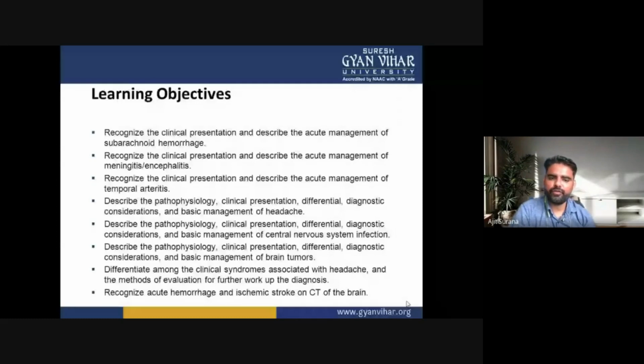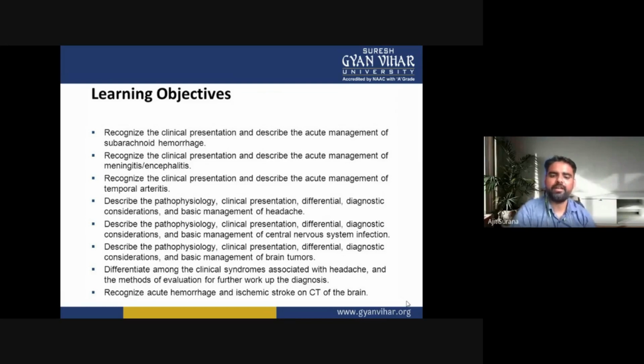Describe the pathophysiology, how the disease may come about, its pathology, its clinical presentation or clinical features, differentials and diagnostic consideration, how we can diagnose the patient, and basic management of headache. Describe the pathophysiology, clinical presentation, differential diagnostic consideration, and basic management of central nervous system infection. Describe the pathophysiology, clinical features, differential diagnostic consideration, and basic management of the brain tumor condition,